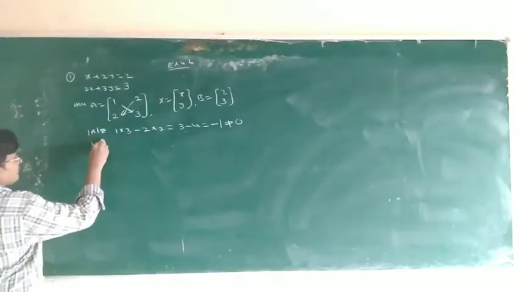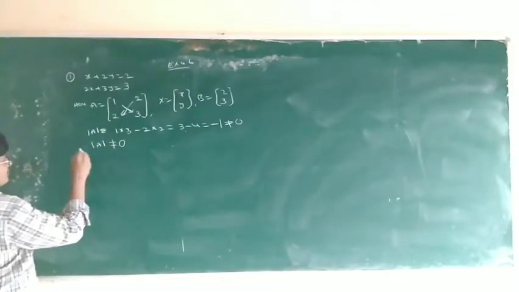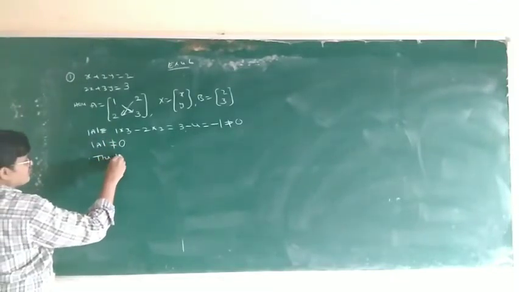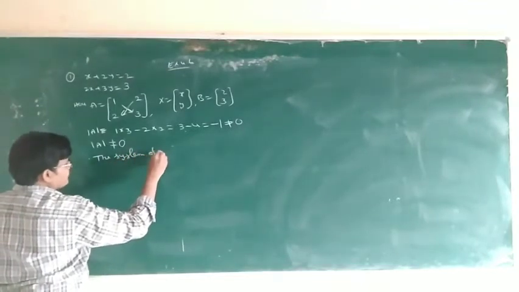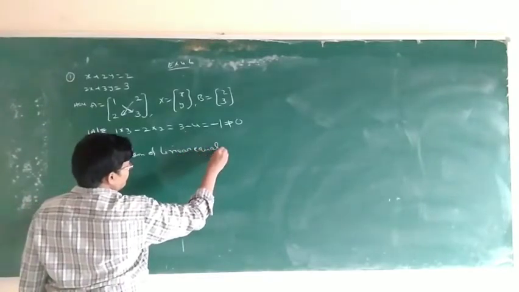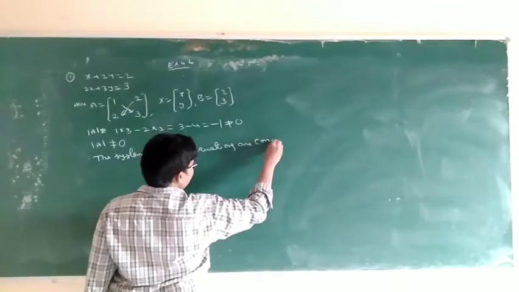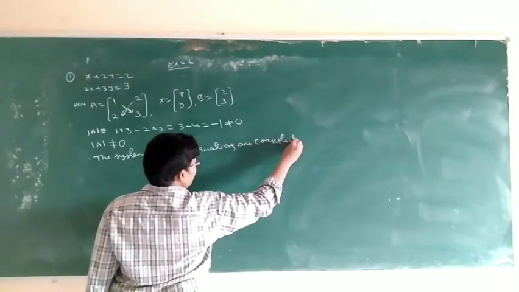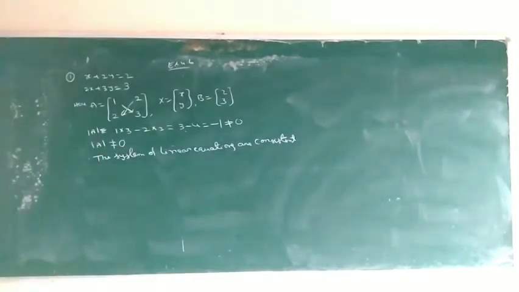So determinant of A not equal to 0 means the system of linear equations is consistent.